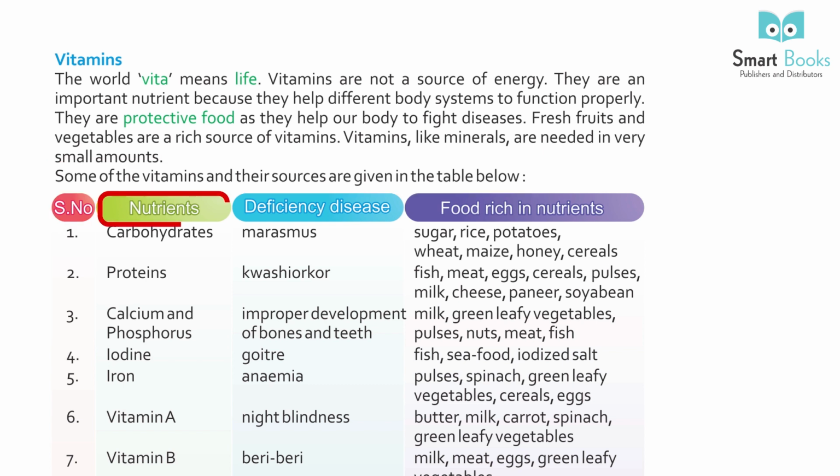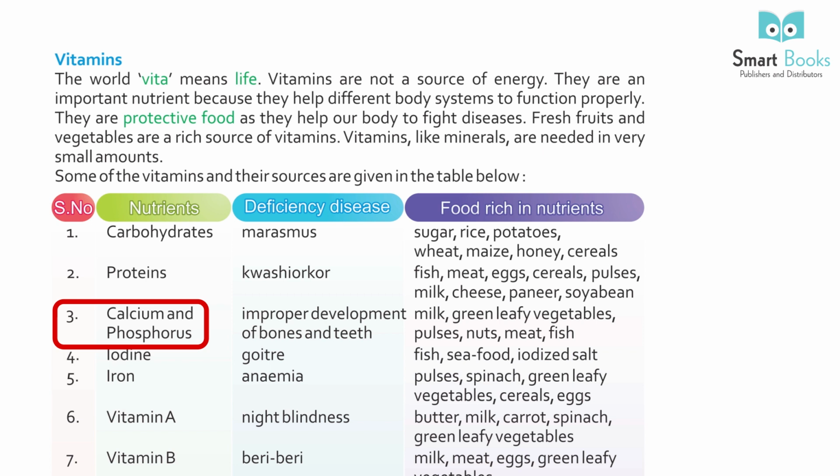Serial number, nutrients, deficiency diseases, food rich in nutrients. 1. Carbohydrates, marasmus: sugar, rice, potatoes, wheat, maize, honey, cereals. 2. Proteins, kwashiorkor: fish, meat, eggs, cereals, pulses, milk, cheese, paneer, soya bean. 3.